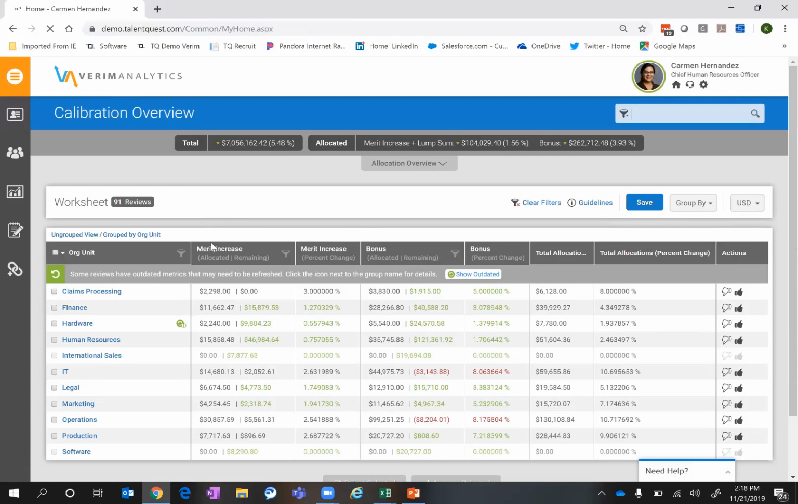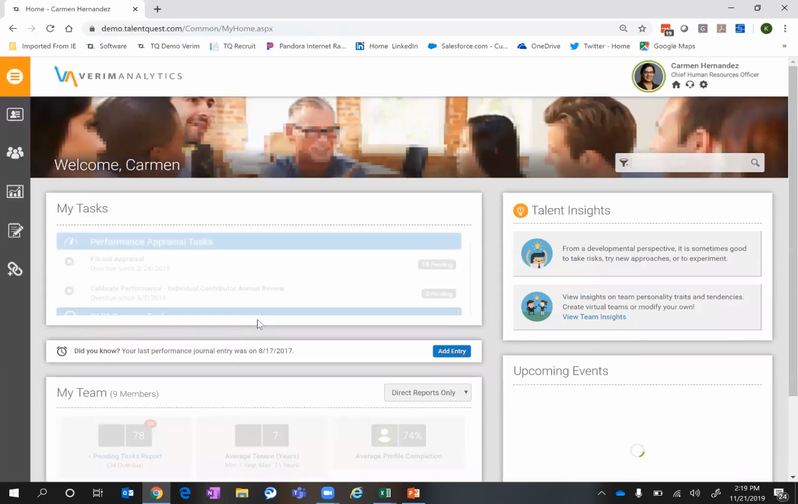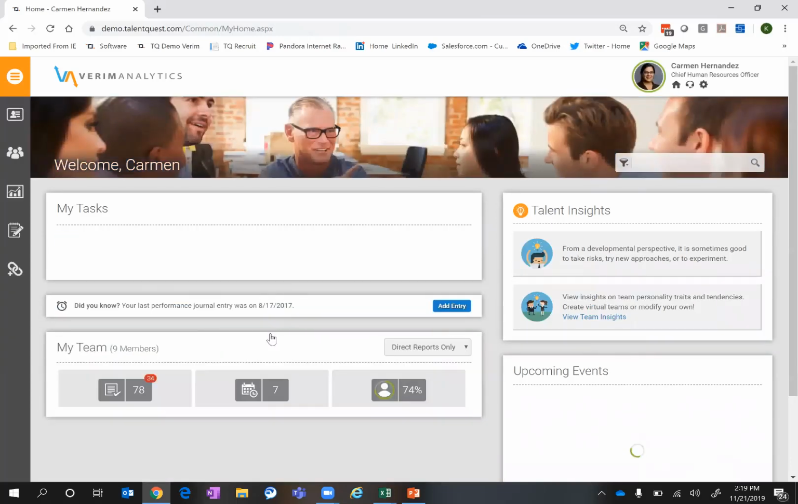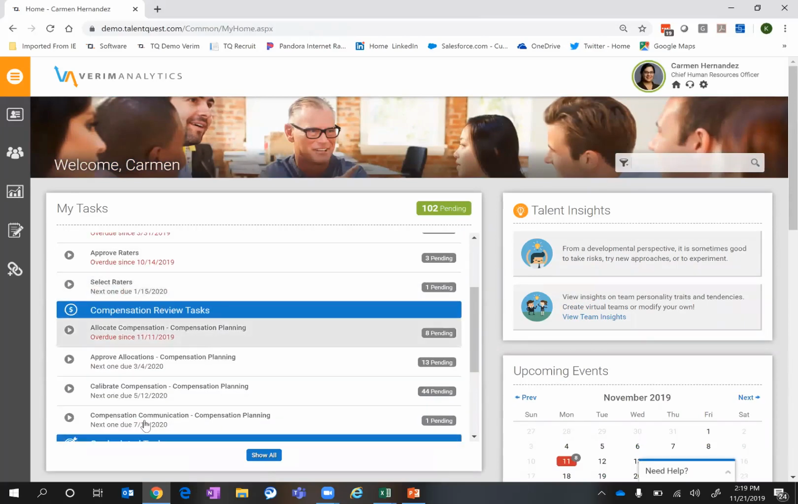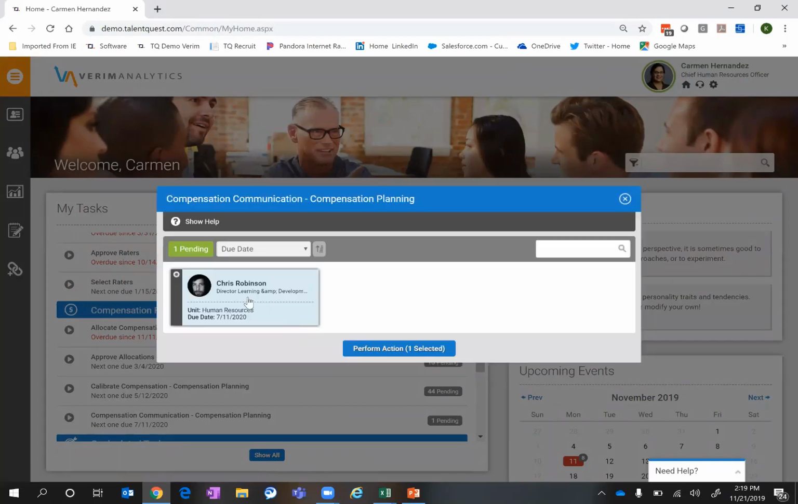Okay, one last thing I want to mention in here from a workflow perspective is once all of the calibration has happened, obviously we're going to want to be able to communicate back to our employees what their new salaried amounts are or any non-salaried amounts. So there is actually a task and phase in here what we call compensation communication. So think of this similarly to performance feedback conversation. And as we click into this particular one for Chris here, and I could have multiple, if I have multiple direct reports, obviously I need to have multiple conversations.